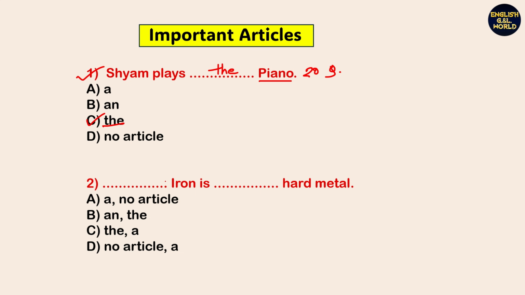Next, dash iron is dash hard metal. So look, iron is a material, so we do not use any article before it. Understand? That's why option D, no article, should be the right answer. And before hard metal we have to use article A. So here A is the right answer. So option D, first of all no article, and the last one is A. So iron is a hard metal.